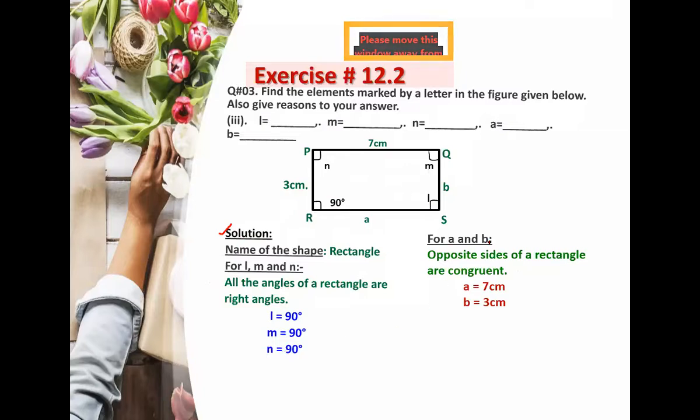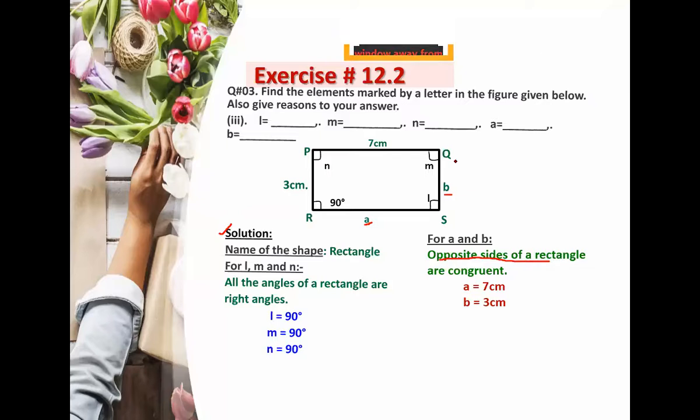And then for A and B, which are the sides, you know the opposite sides of a rectangle are congruent, so simply you will write A is equal to 7 centimeters and B is equal to 3 centimeters. I hope it is clear to everyone. Is it clear? Should we start the classwork?